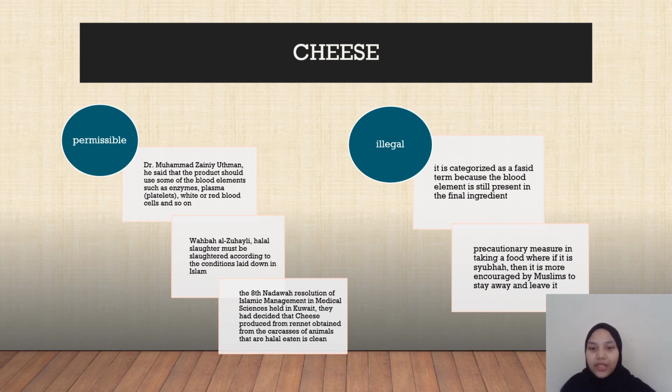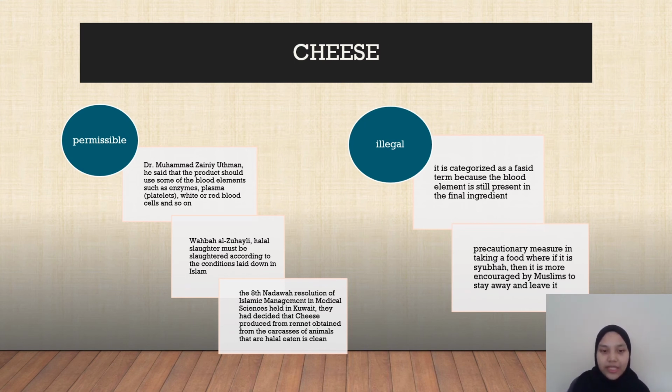The second opinion comes from Imam Ash-Shafi'i and Hanbali, who said that the cheese is illegal because of the blood plasma. This is because, from the view of Imam Ash-Shafi'i and Imam Hanbali, istihala can only be done to three things.